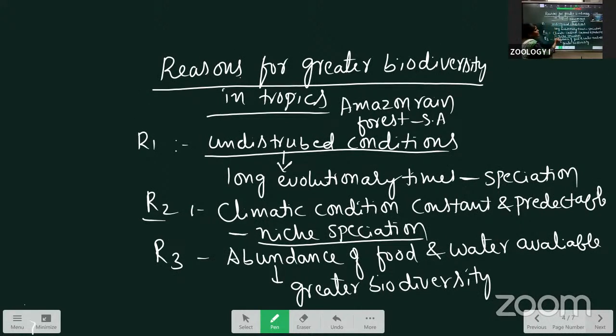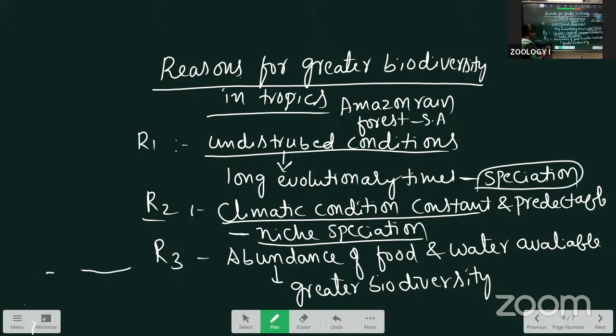In this, there are three reasons. Simply I am saying, the first is undisturbed conditions. That's all. Again, you learn it. Undisturbed conditions cause what? Long undisturbance is there, so the evolutionary time is more. Evolutionary time is more, which means speciation occurs. Next is the second reason: the climatic conditions are constant and predictable. We can identify the climate, that we call predictable. That causes niche speciation.